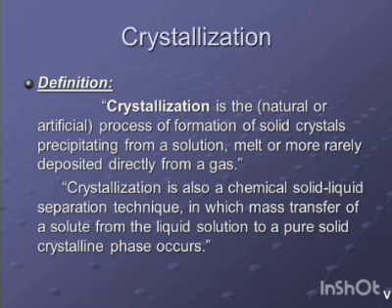An impure solid substance usually contains two types of impurities. The first one is insoluble impurities and the second one is soluble impurities. The insoluble impurities are removed by filtering its solution, whereas soluble impurities get removed during crystallization. So, this is about crystallization.